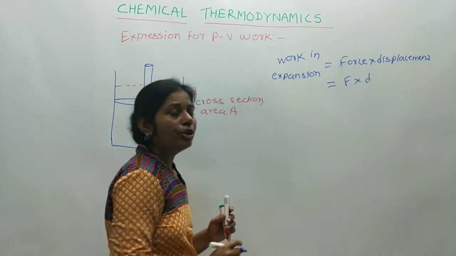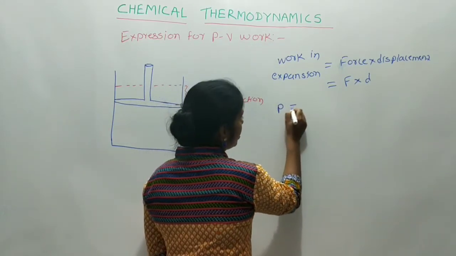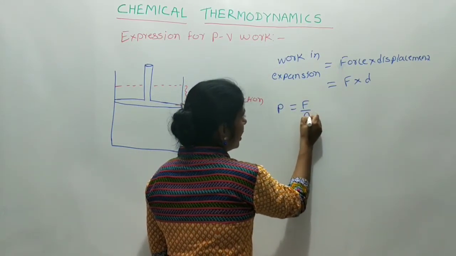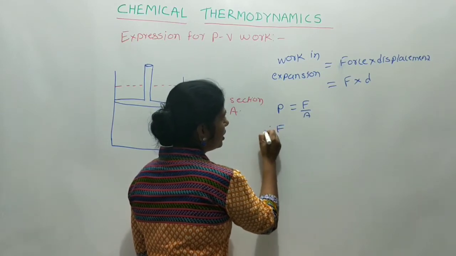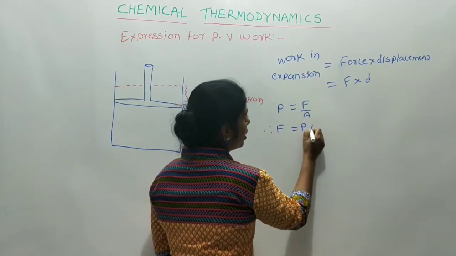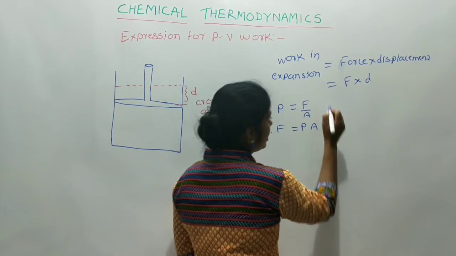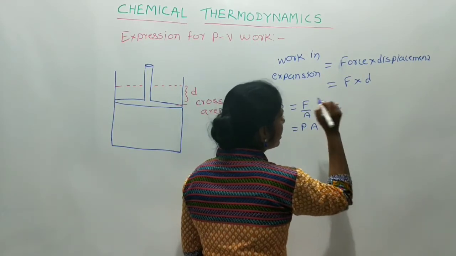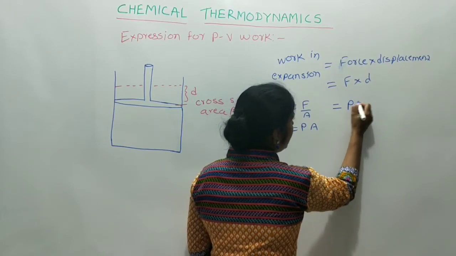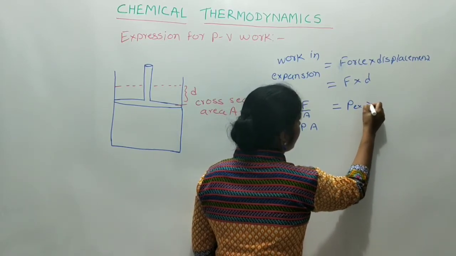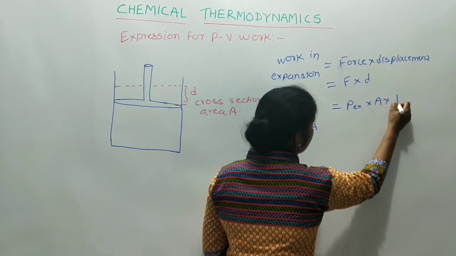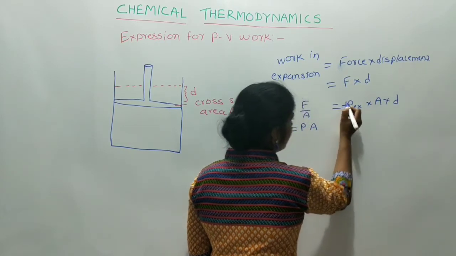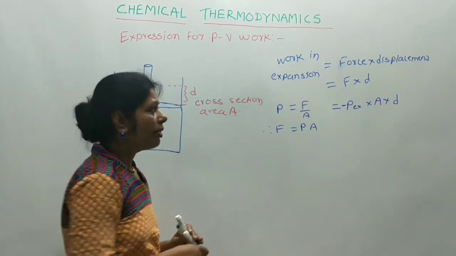But we also know that pressure is equal to force upon area. Therefore, F is equal to pressure into area. Therefore, put the value of this force into this equation, and we get P ex into A into D. And sign for that is negative.